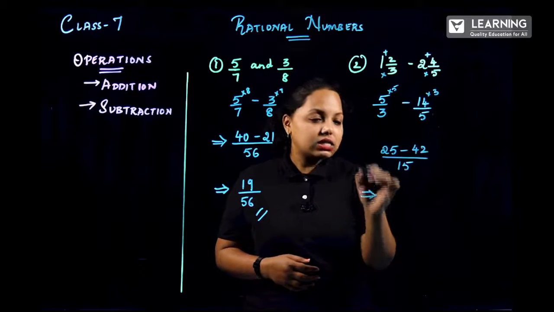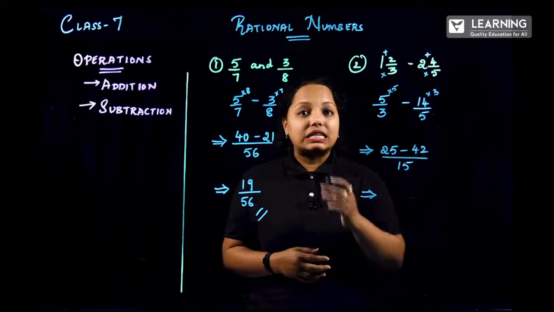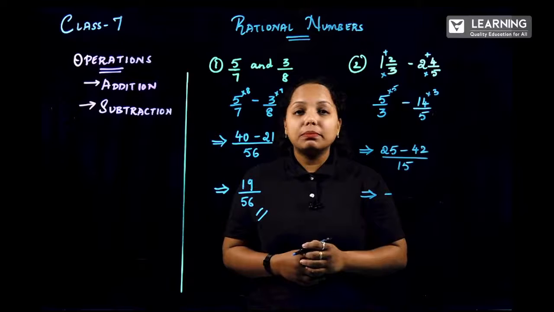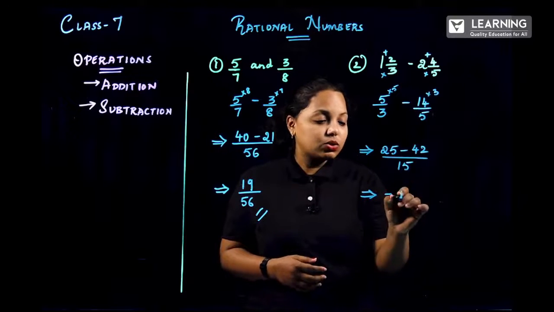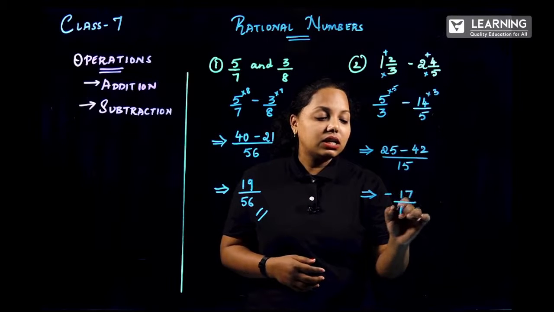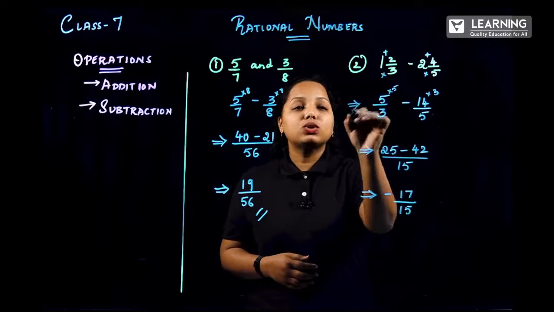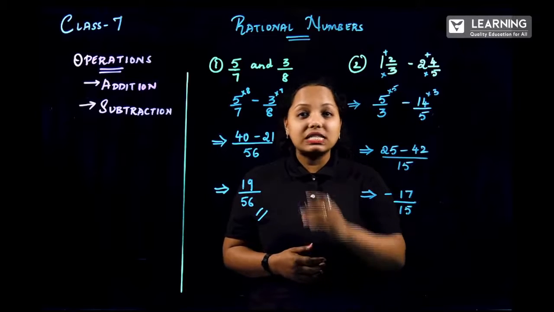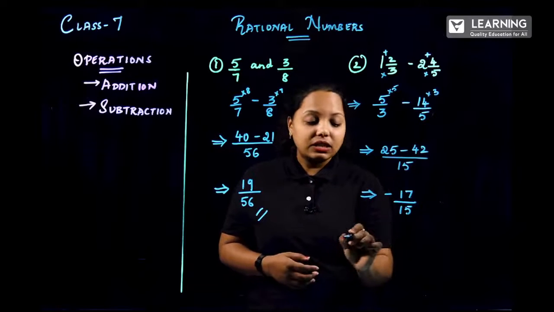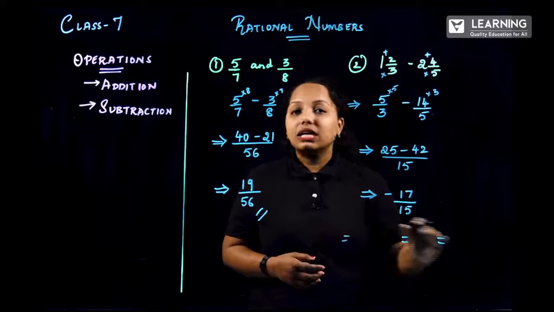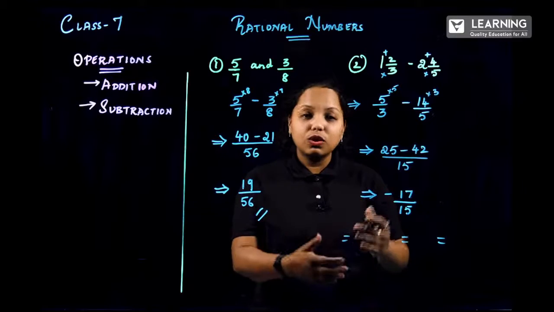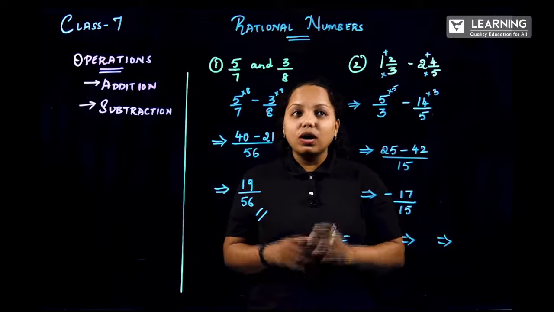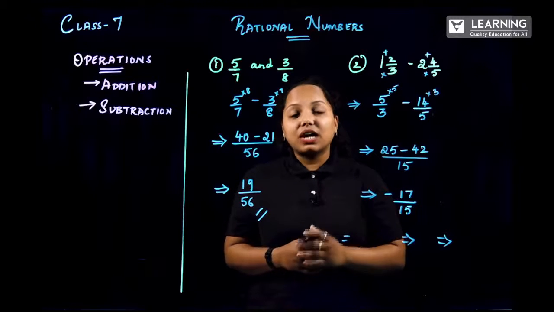So what is the answer? So well, 42, that is the greater number. Greater number, if it is holding minus sign, put the greater number sign and then subtract the number. So that is nothing but 17 divided by 15. So make sure while writing the next step, put the equal to sign. Many students will make this mistake. If they are writing in the horizontal step, they'll write with this symbol. No, it is never approved in mathematics. So if you are moving to the next step, make sure you write the equal to symbol. Now, I hope you are clear with the subtraction operation.